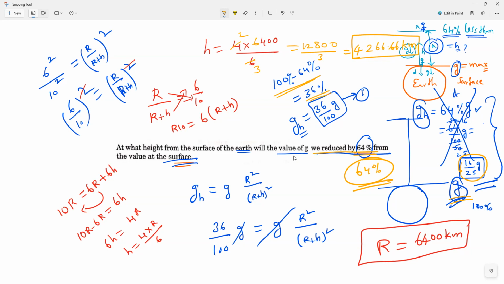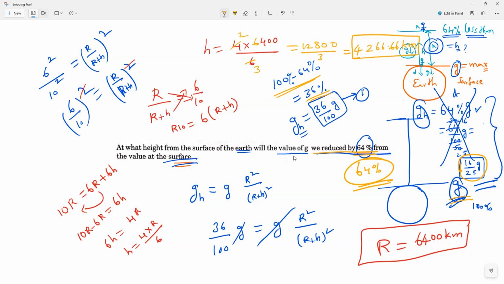It is 36%. So be very careful with the words. They are not asking 'of'. If they say 64% of G, then what is your answer? The G value is 16 by 25 G. Understand? Please note it.